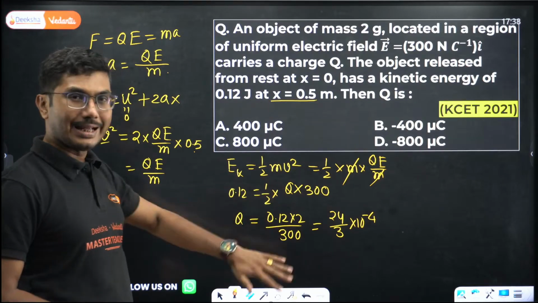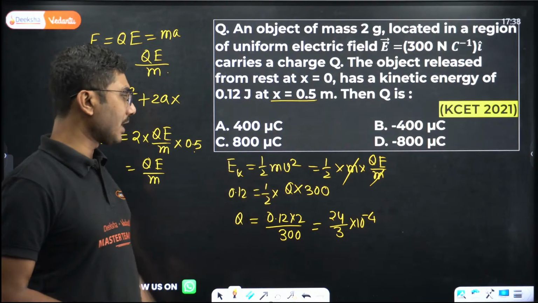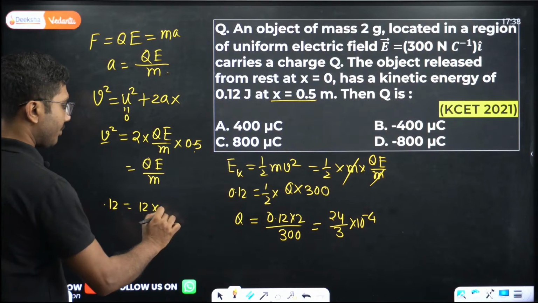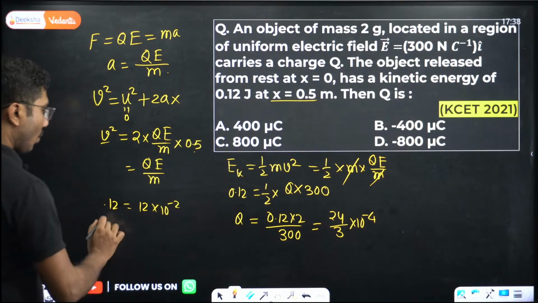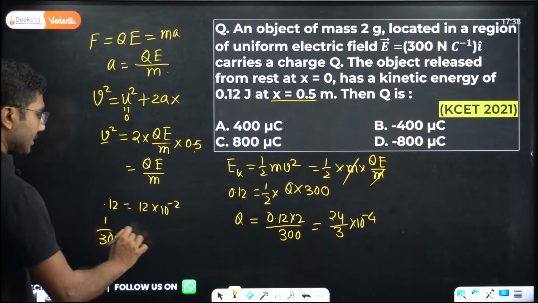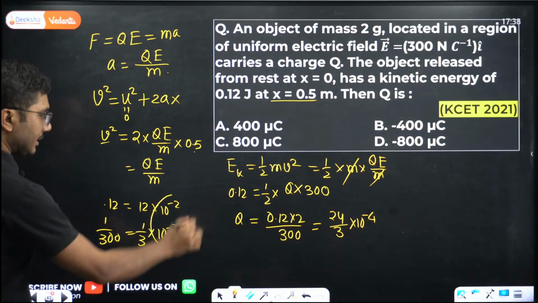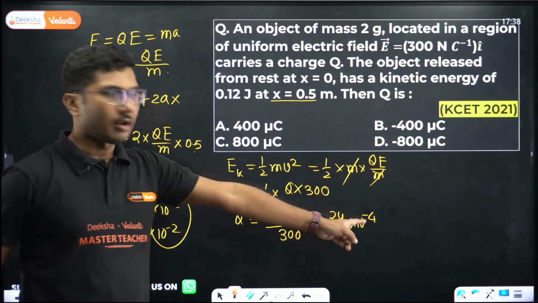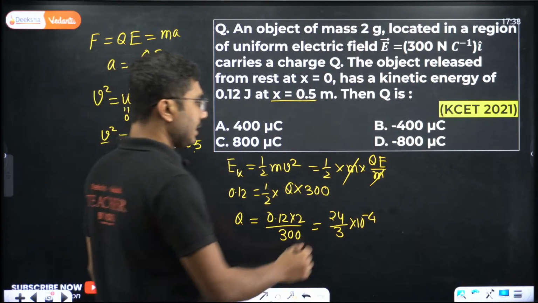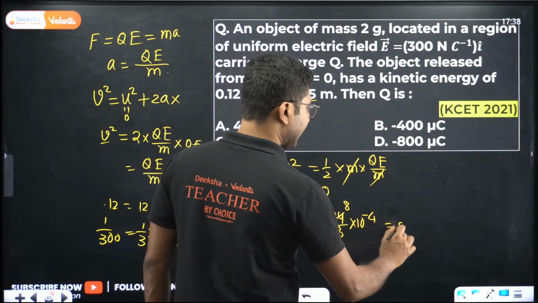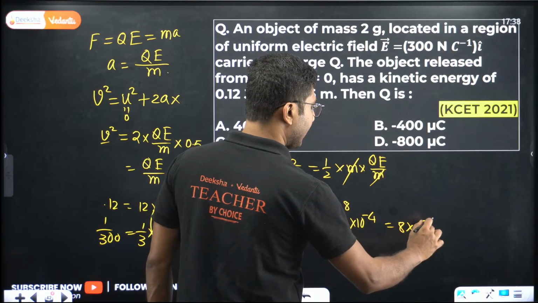So just be accustomed to this kind of calculation. So 0.12 can be written as 12 into 10 to the power of minus 2. 1 by 300 can be written as 1 by 3 into 10 to the power of minus 2. So basically these two become 10 to the power of minus 4. Okay, 3 8s are 24. So it will become 8 into 10 to the power of minus 4.